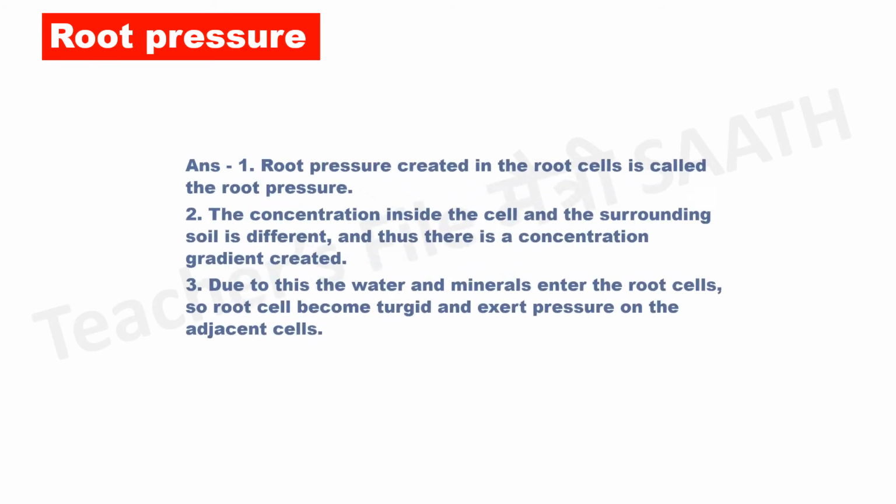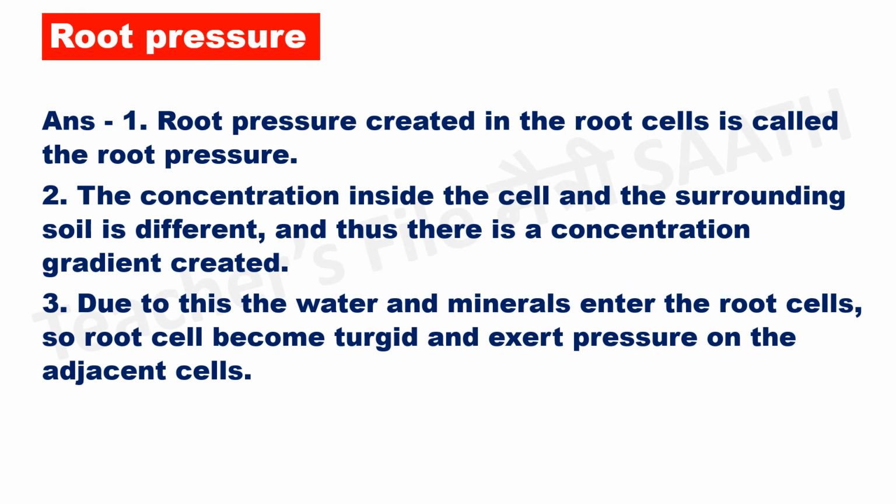Question 3. Write notes on root pressure. Answer. The pressure created in the root cells is called the root pressure. The concentration inside the cell and the surrounding soil is different, and thus a concentration gradient is created. Due to this, the water and minerals enter the root cells. So root cells become turgid and exert pressure on the adjacent cells.